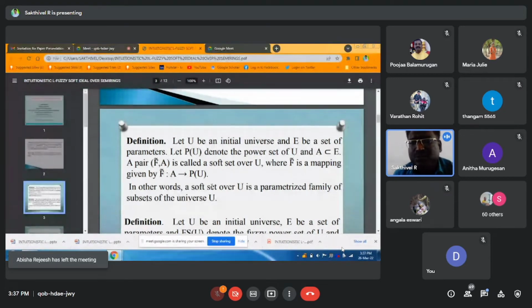Let P(U) denote the power set of U and A a subset of E. A pair (F, A) is called a soft set over U, where F is a mapping given by F from A to the power set of U. U means the universal set. In other words, a soft set over U is a parameterized family of subsets of a universal set.